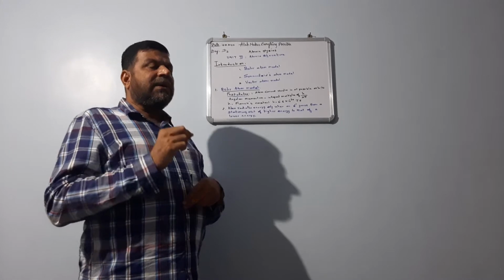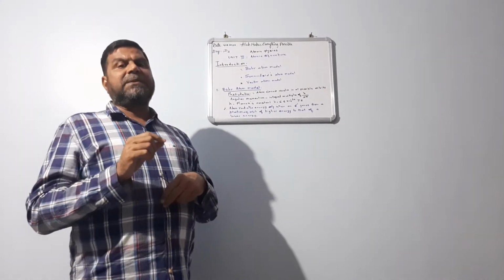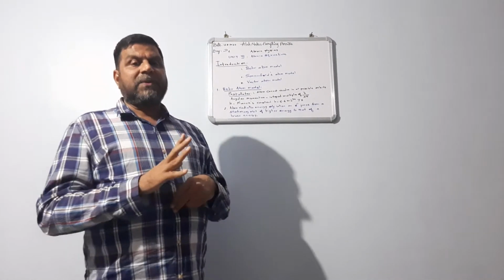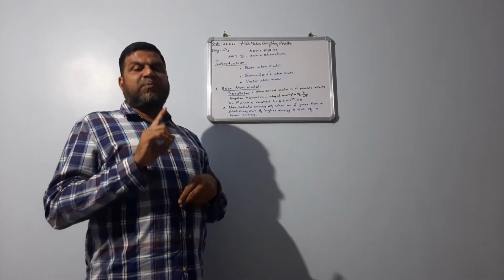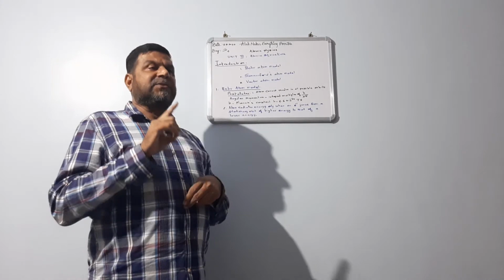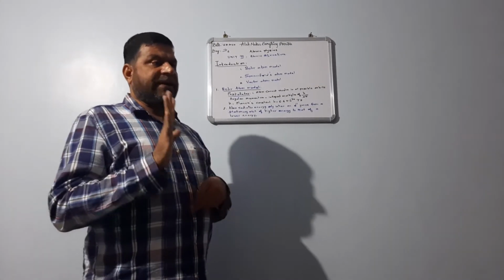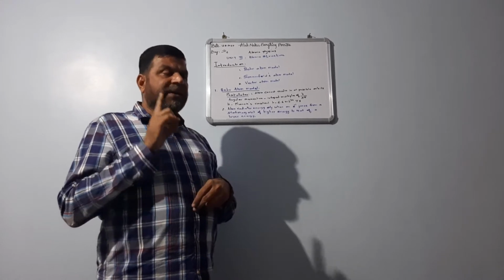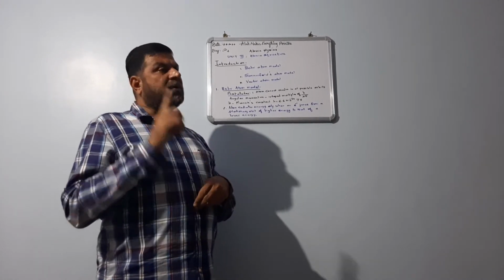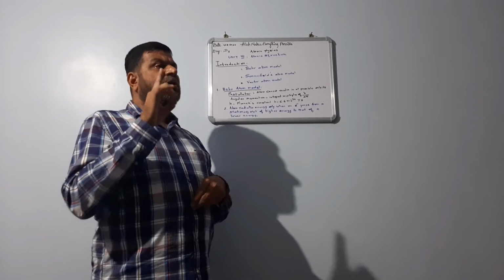That angular momentum must be an integral multiple of h by 2 pi, where h is Planck's constant, and its value is 6.64 into 10 power minus 34 joule second. Okay, the value of Planck's constant is 6.64 into 10 power minus 34 joule second.